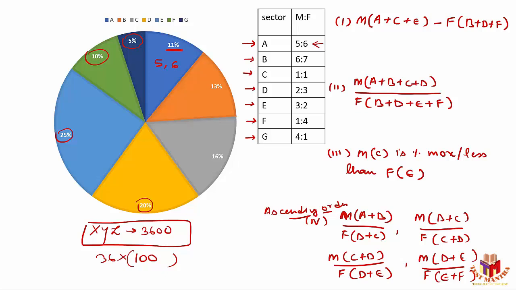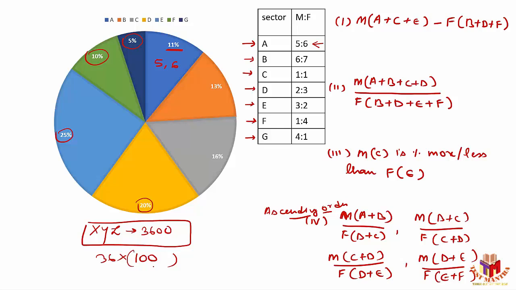Just go by the basic analysis. I have only 100 people, out of these 11 people are there in sector A. So they are in the ratio of 5:6, so I can say only 5 males and 6 females are possible here. Why? Because 5 plus 6 is 11 and my number available there is 11.